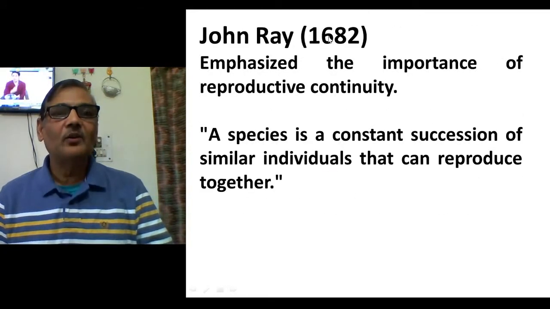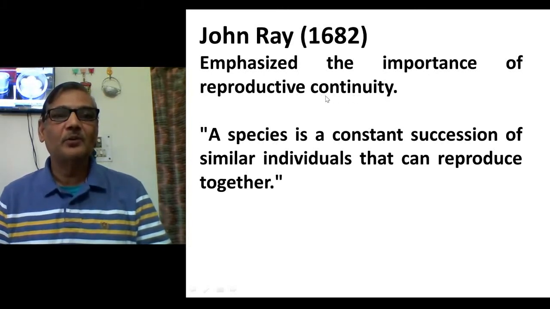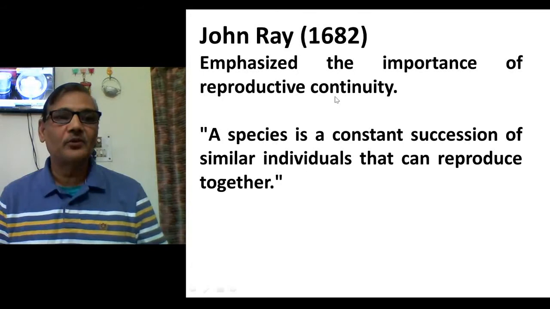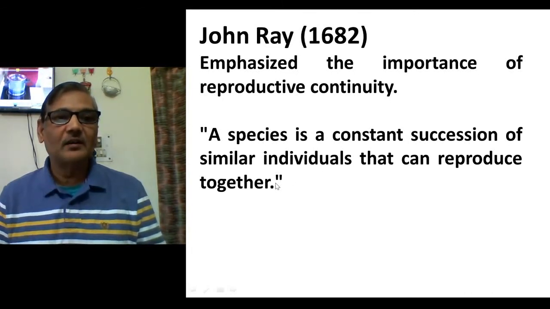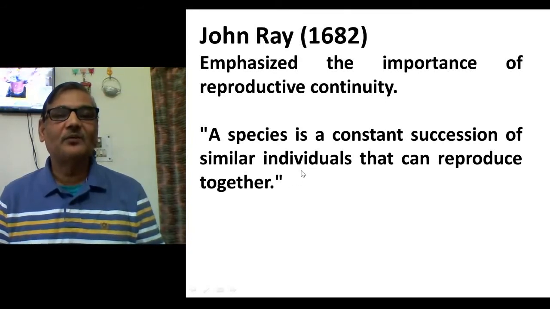Now, John Ray, in 1682, emphasized the importance of reproductive continuity. That is, members of a species reproduce and continue their progeny. So he said that a species is a constant succession of similar individuals that can reproduce together. Here also, reproduction was considered one of the major factors.